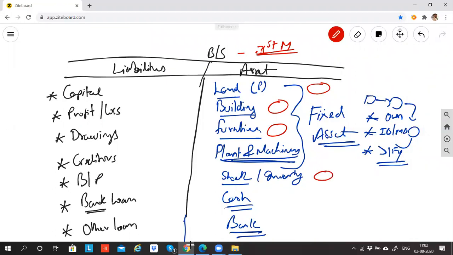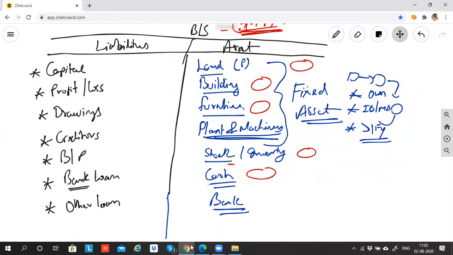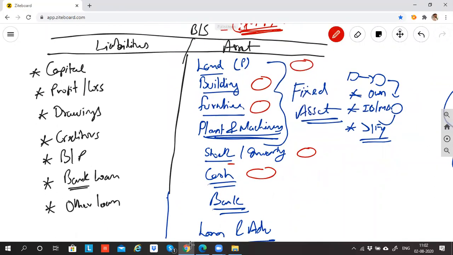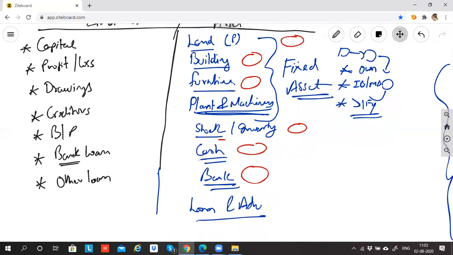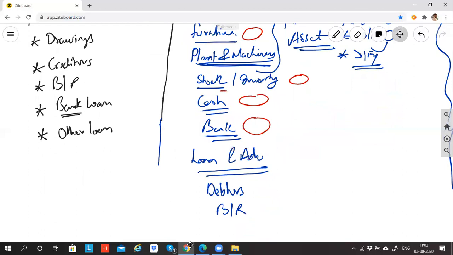Can I say stock will change every day? Yesterday my stock is 30. Today my stock is only 15. Tomorrow it will be only 10. So stock as on 31st March, what is the position of the stock? How much stock do I have? What is the cash balance as on 31st March? Yesterday I had 1 lakh rupees cash. Today I have 80,000 rupees cash. So every day the cash position will change. Likewise, the position of the major assets will change. Bank balance: what is the position of the bank balance as on 31st March? What is the position of the debtors? So this balance sheet is not for the entire year. It is as on a particular date.